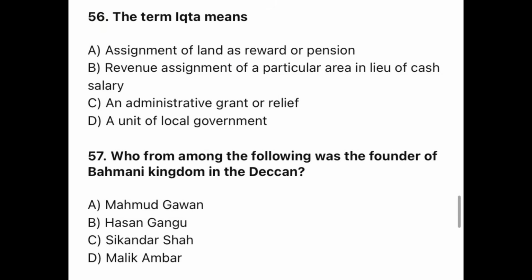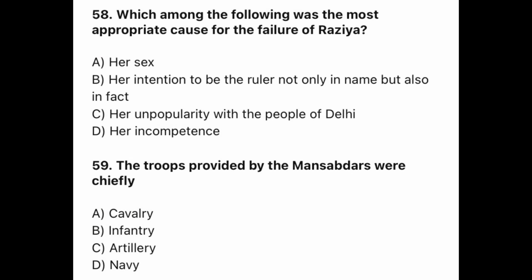Question 56. The term Iqta means? The correct option is B. Revenue assignment of a particular area in lieu of cash salary. Question 57. Who from among the following was the founder of the Bahmani kingdom in the Deccan? The correct option is B. Hasan Gangu. Question 58. Which among the following was the most appropriate cause for the failure of Razia? The correct option is B. Her intention to be the ruler not only in name but also in fact.